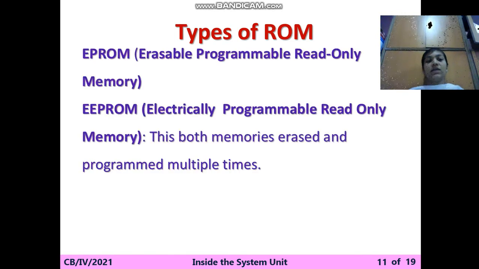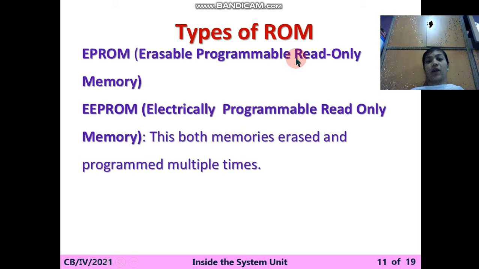Second type is the EPROM, erasable programmable read-only memory. You must remember what is the full form of these names. Means PROM, EPROM, EEPROM. In the test on Monday, I will ask what is the EPROM. Write down the full form of EPROM. Write down what is the use of this. Right. So EPROM, second type of ROM memory.